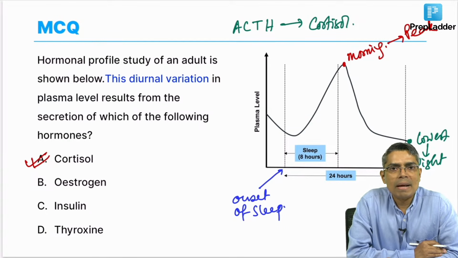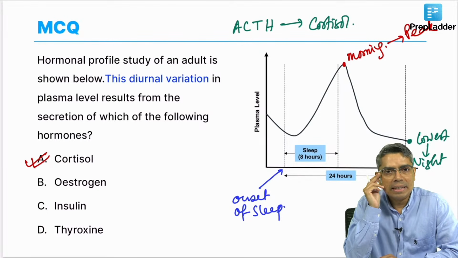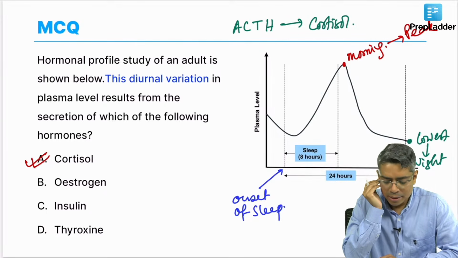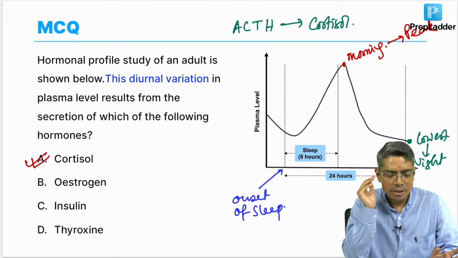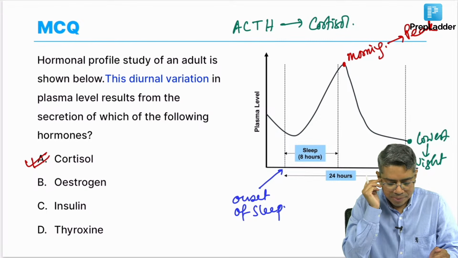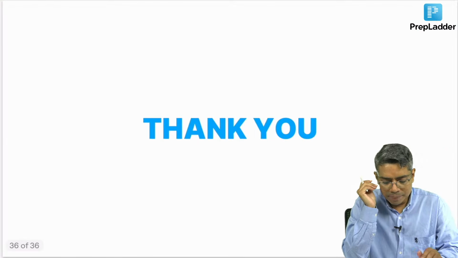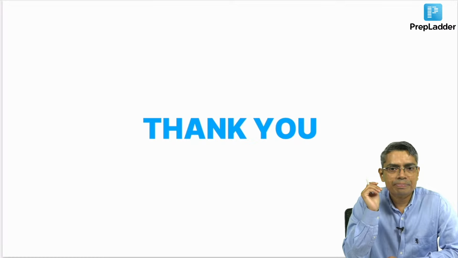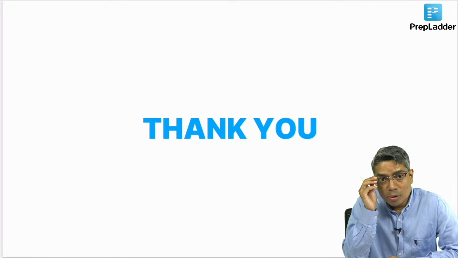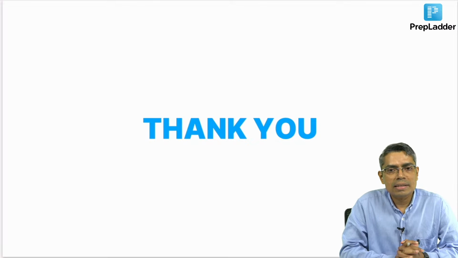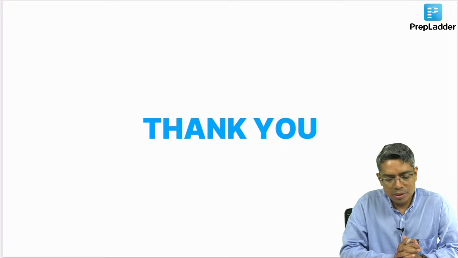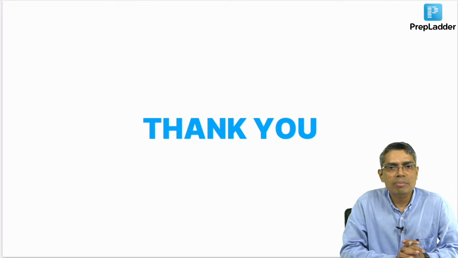Okay. So, maximum secretion in the morning at 8:30 am, and minimum secretion at midnight, almost 12 at night. So, that is the diurnal variation of ACTH and cortisol both. Okay. So, yes, very good. So, this is all about the image based discussion of physiology. Most of the important images I have discussed, I have checked the previous year questions. I have taken some of the previous year questions and some new questions. So, I believe this will be helpful for you.